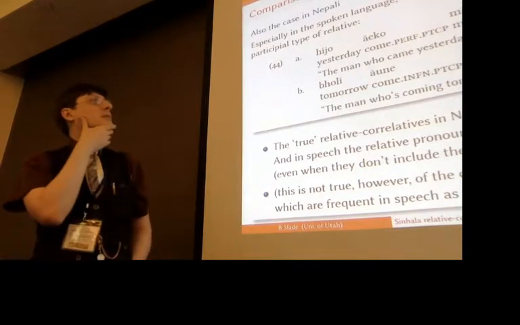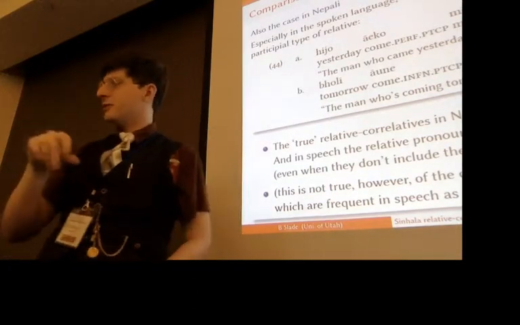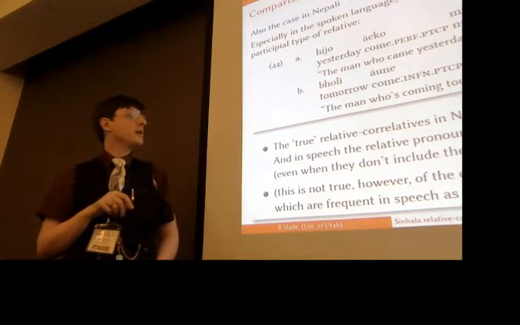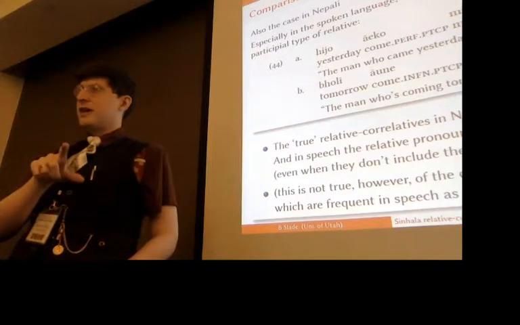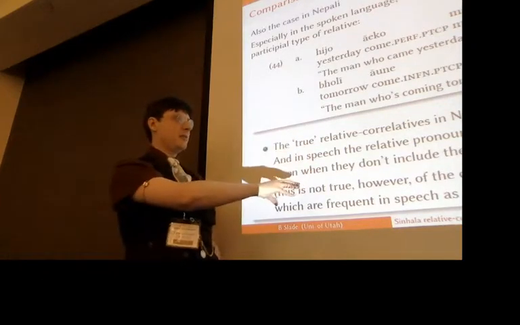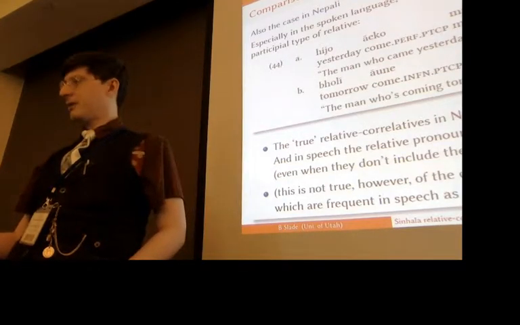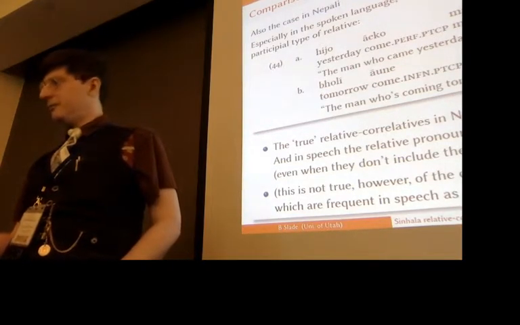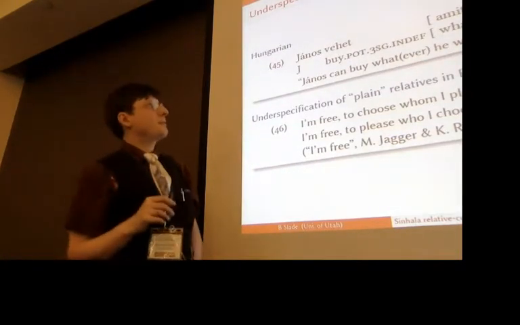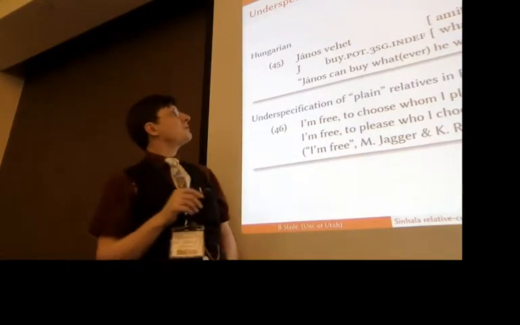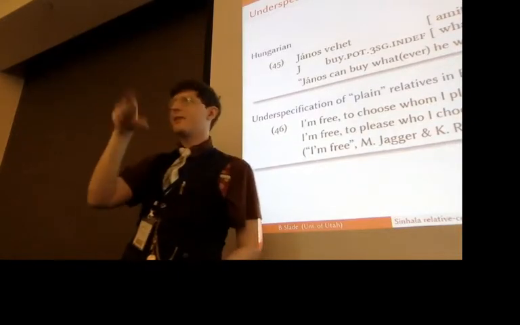And we find something rather similar in Nepali, where spoken Nepali doesn't usually like to do relative-correlatives. It usually does this prenominal modifying participial type. And where you do get these real relative-correlatives in Nepali, it's either in formal writing or in cases where, even if you don't put pani in, you tend to get some sort of ever-type reading. Okay. Though this isn't true in Hindi. We also have the issue that in some languages these things can be underspecified. So Hungarian's like this, English is like this as well. Even without 'ever', you can get these sort of ever readings.